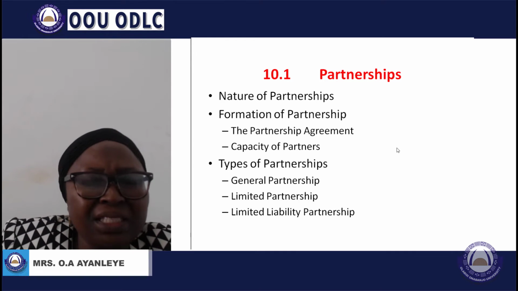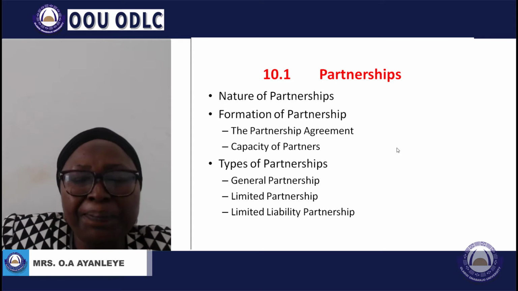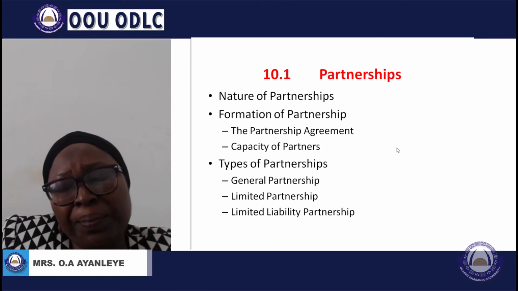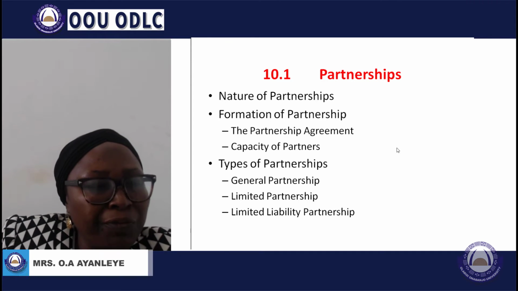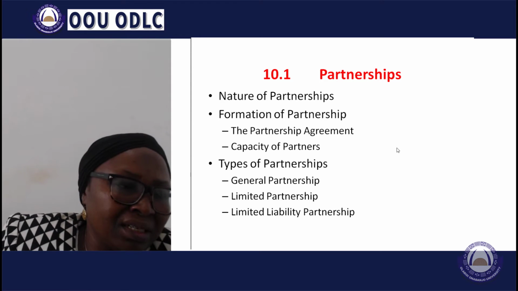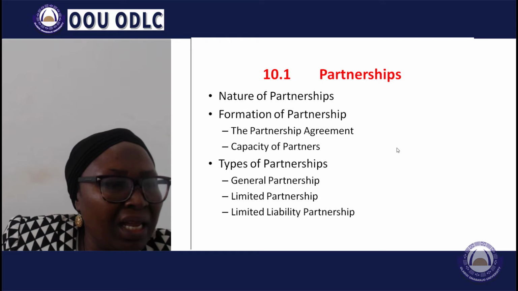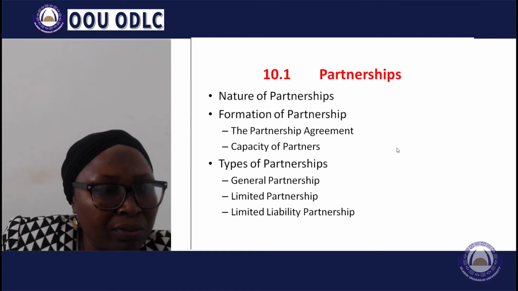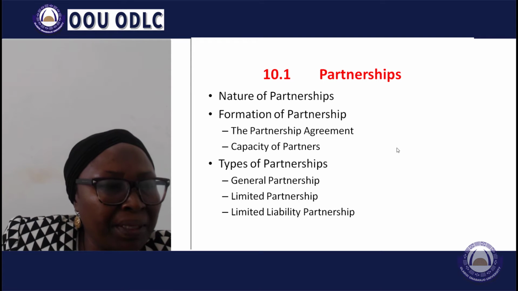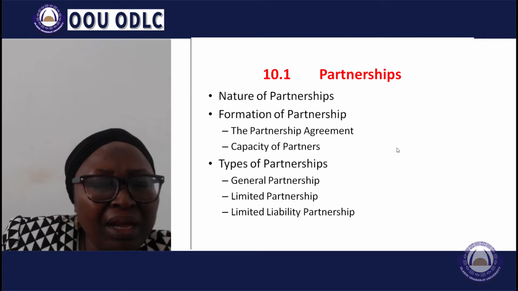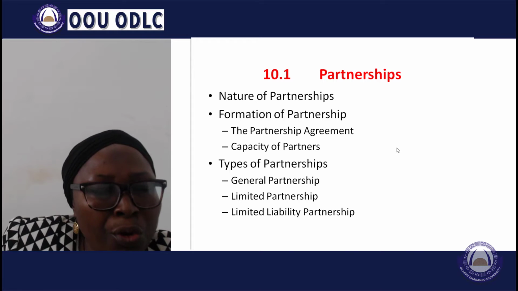It is a separate legal entity from the partners, and it usually comprises licensed professionals such as attorneys, accountants, architects. The partners in an LLP enjoy personal liability protection for the acts of other partners, but each partner remains liable for his own actions.